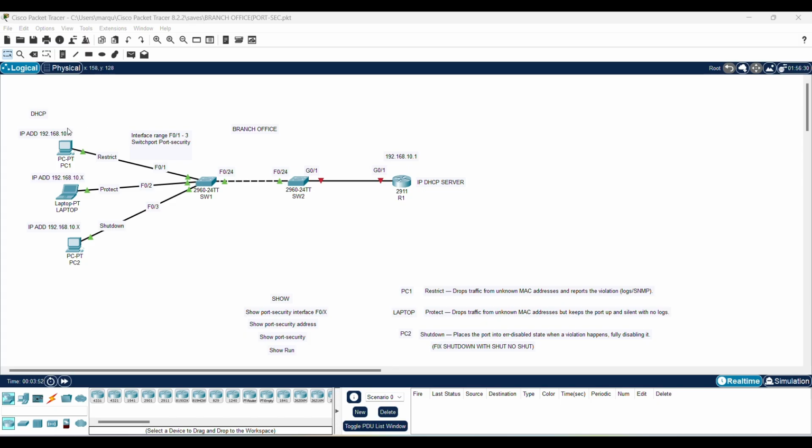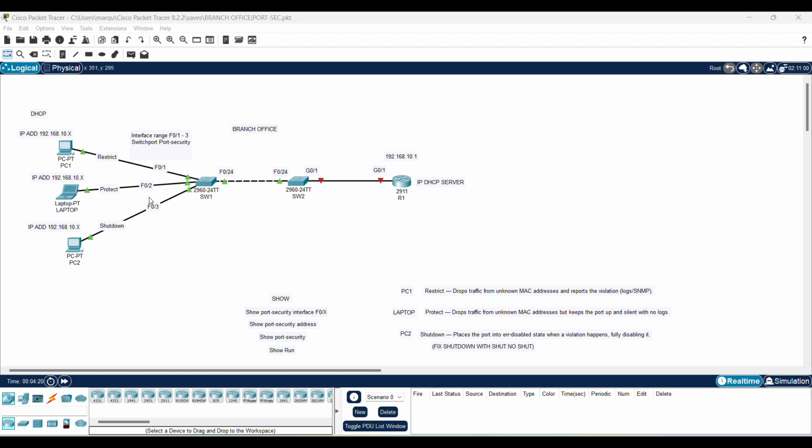So PC1 here is going to have restricted. Port security restricted drops traffic from unknown MAC addresses and reports the violation, so syslogs. I'm going to do laptop port security protect. That drops traffic from unknown MAC addresses but keeps the port up and silent, without logs.